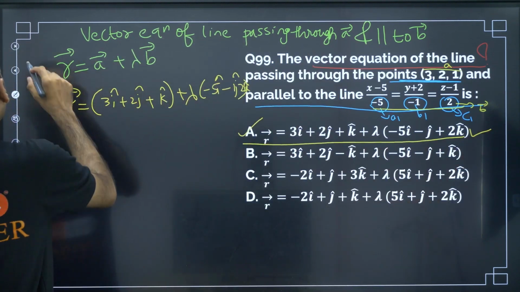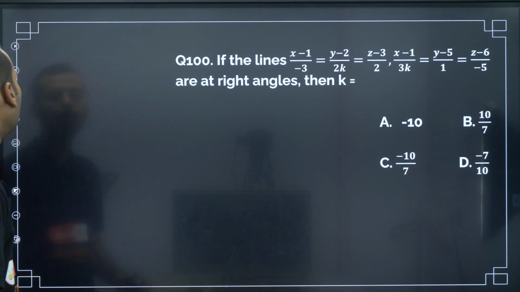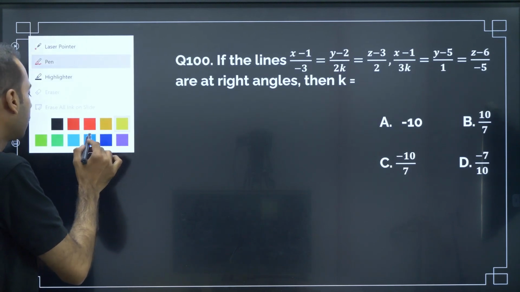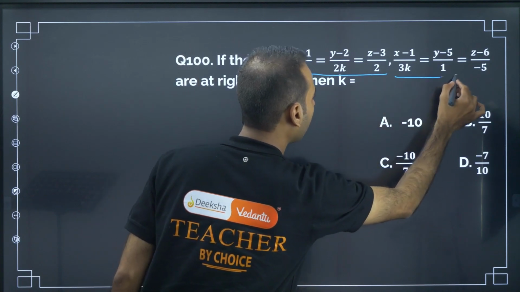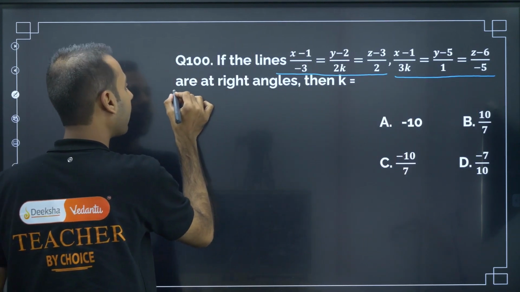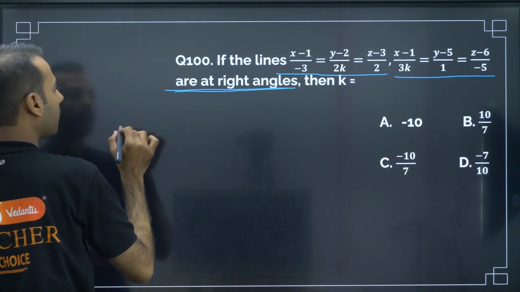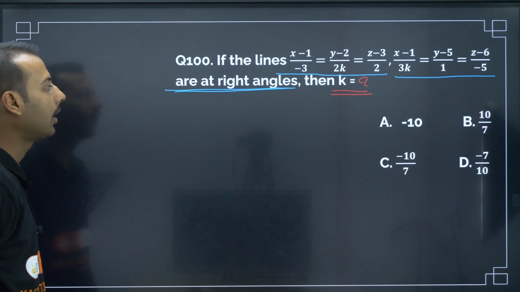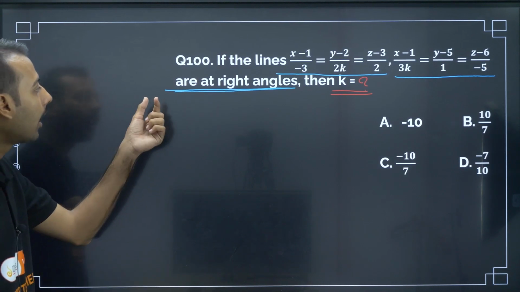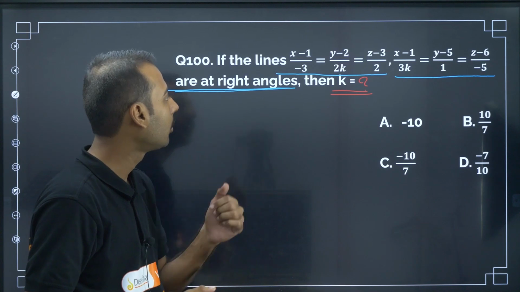Moving on to the next question. If the lines x minus 1, so they have given some lines. If this line and this line are at right angles, then k is equal to what?